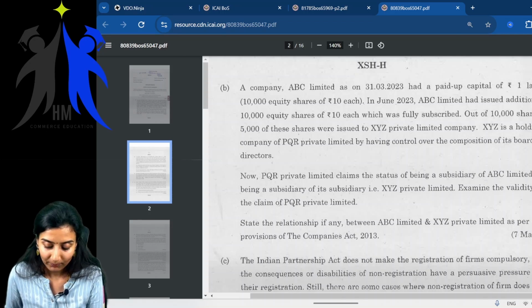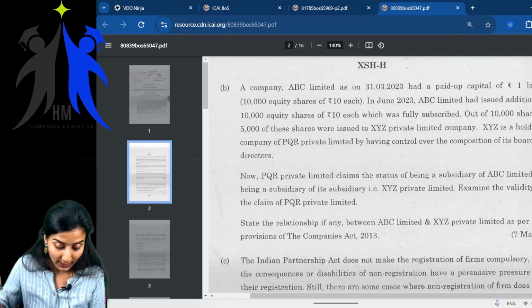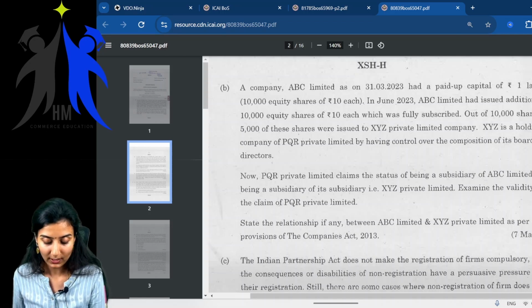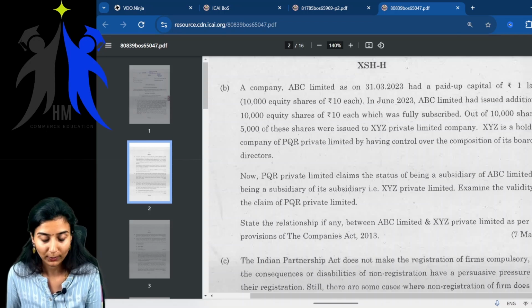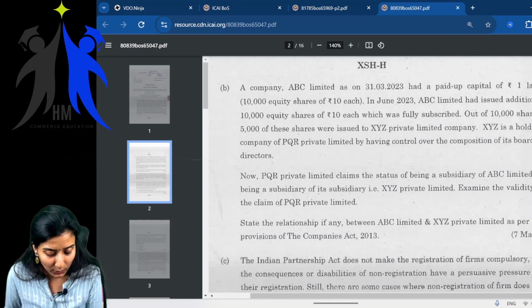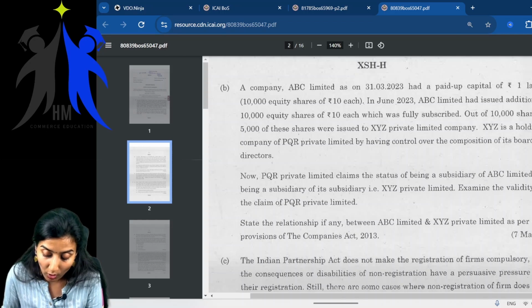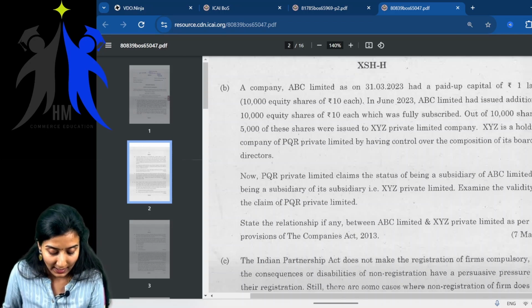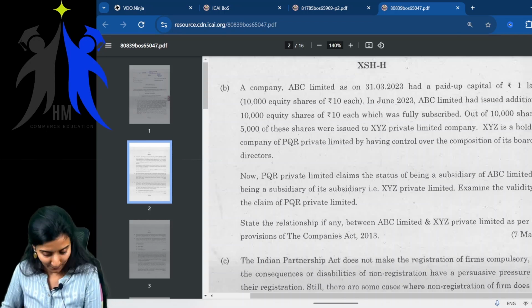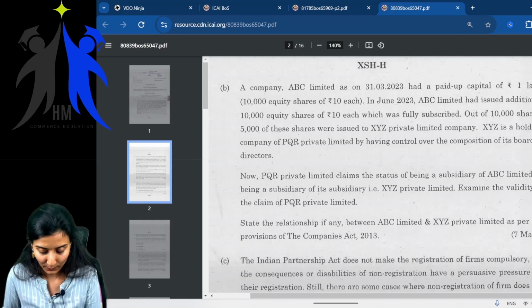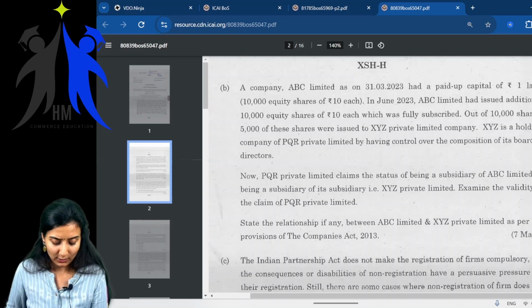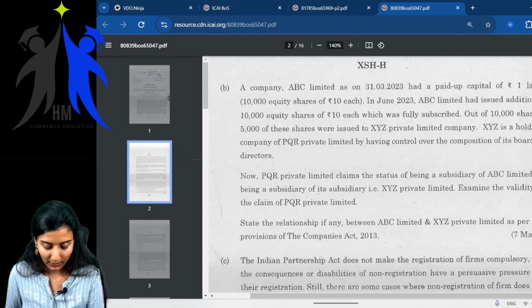XYZ is a holding company of PQR Limited by having control over the composition of its board of directors. Now, PQR Private Limited claims the status of being a subsidiary of ABC Limited as being a subsidiary of its subsidiary, that is XYZ Private Limited. Examine the validity of the claim of PQR Private Limited.